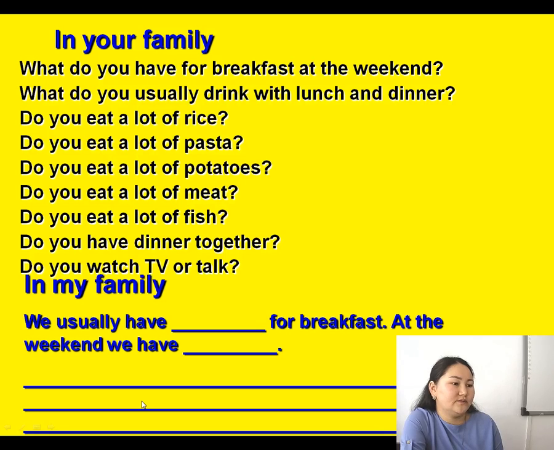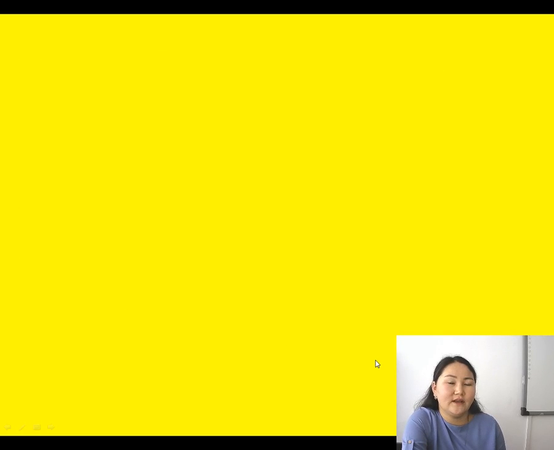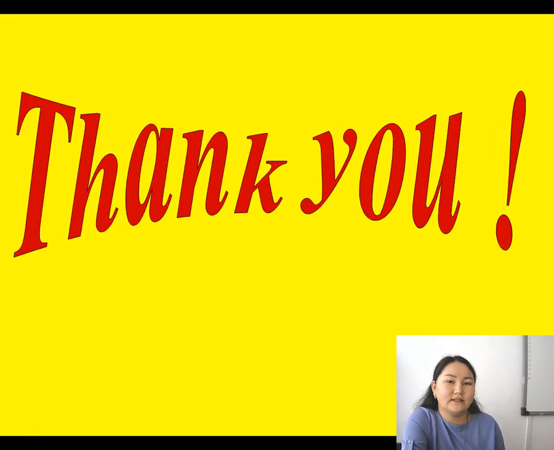You can describe your one day, or you can describe your days at the weekends. So try to answer these questions using the words from the vocabulary.